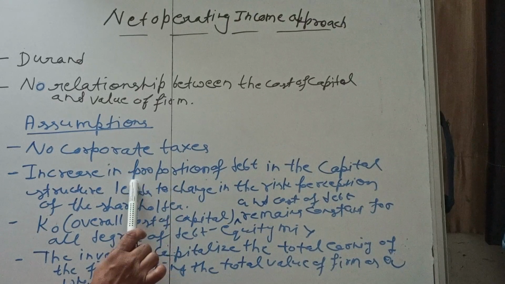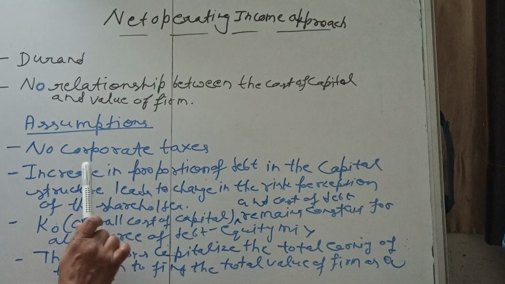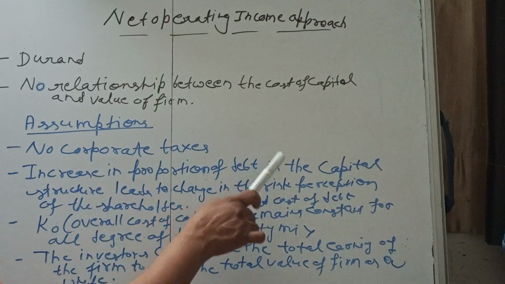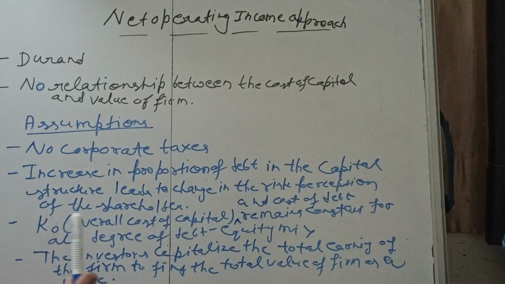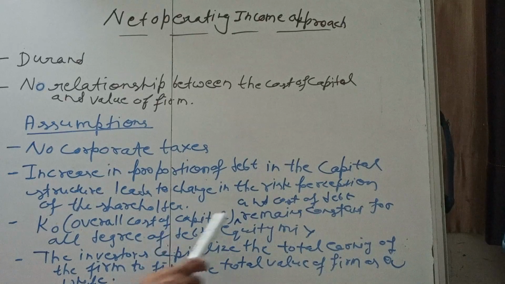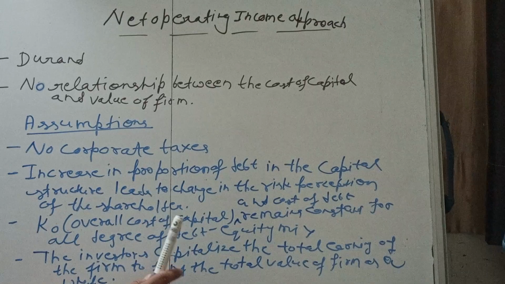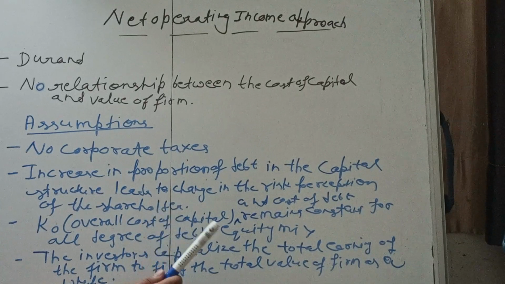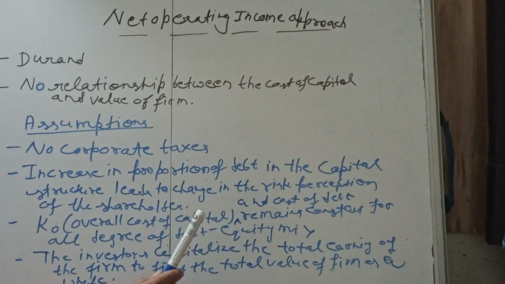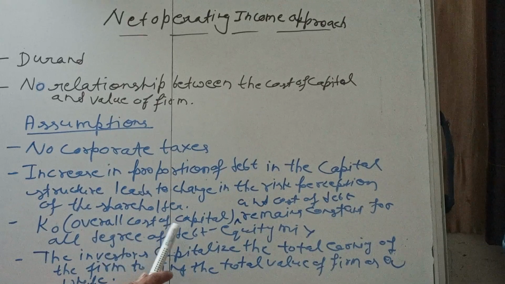But in this approach, there is a change in the assumption. If we increase the proportion of debt in the capital structure, there is a change in the risk perception of the shareholder. It means they will expect more from the company. Next assumption is that the overall cost of capital and cost of debt remain constant for all degrees of debt-equity mix. In the earlier assumption of Durand, the cost of debt was less than the cost of equity, and here we are talking about the overall cost of capital.